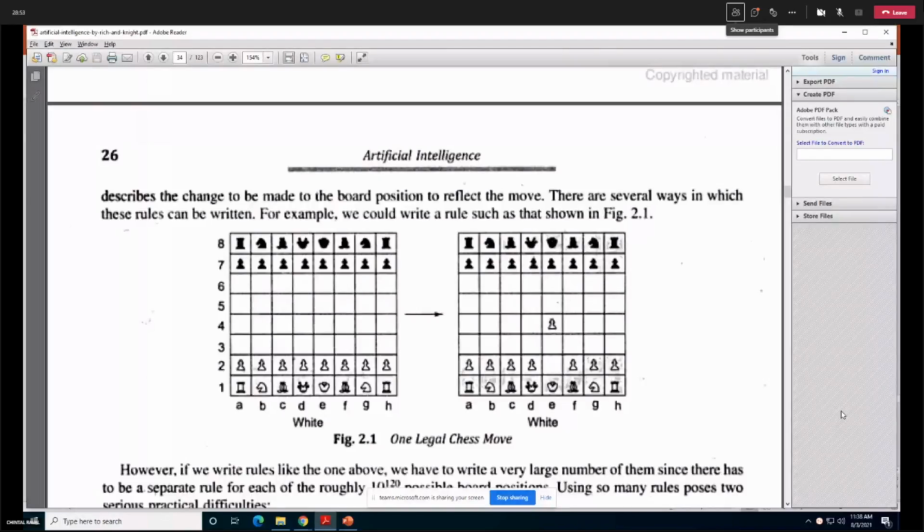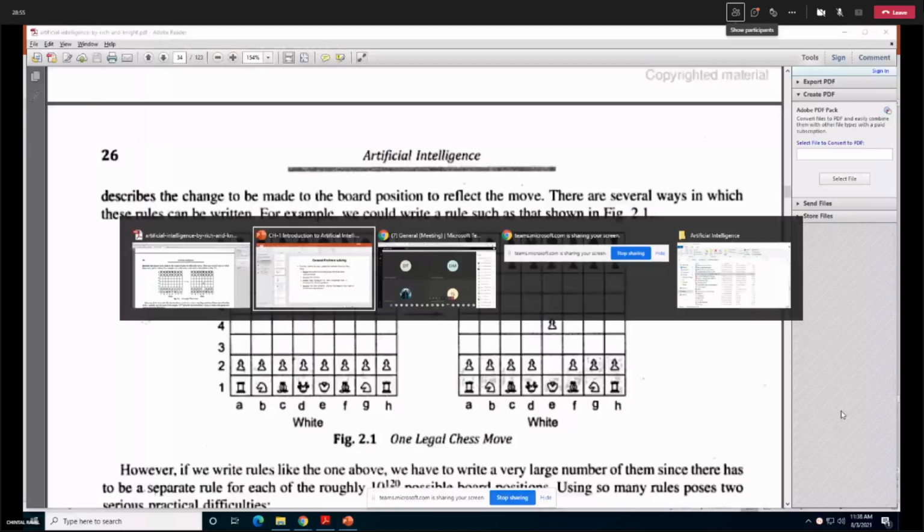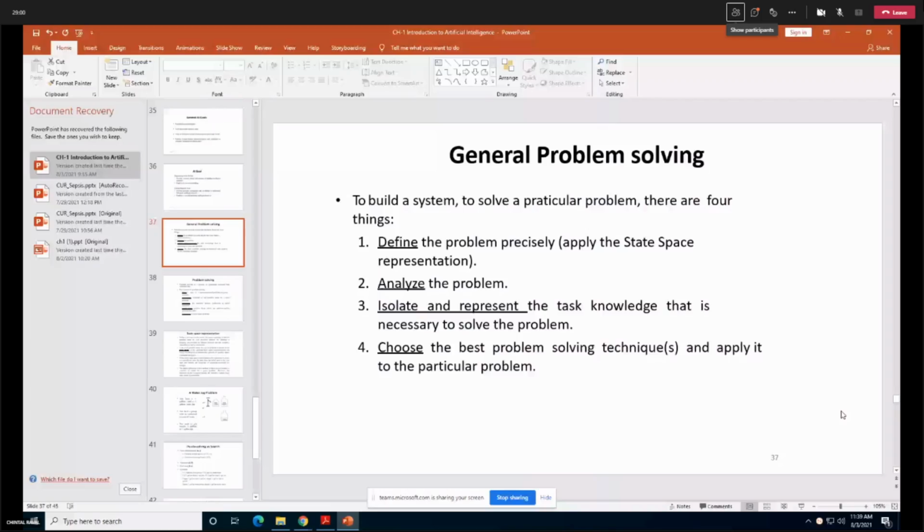So when somebody poses you with a problem, what you need to identify is the initial state, the goal state, and the acceptable solution. We'll later discuss the word you are seeing on the screen, that is state space representation.